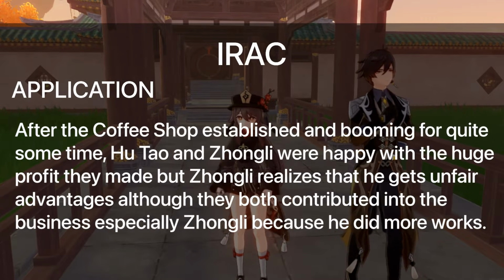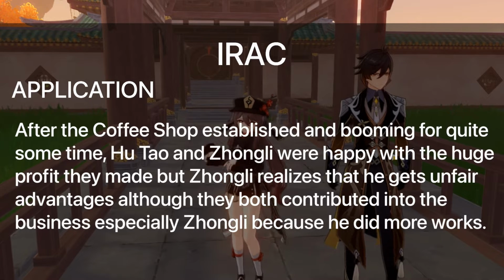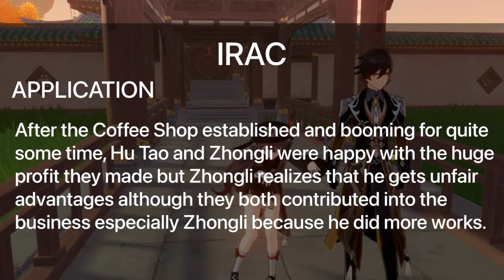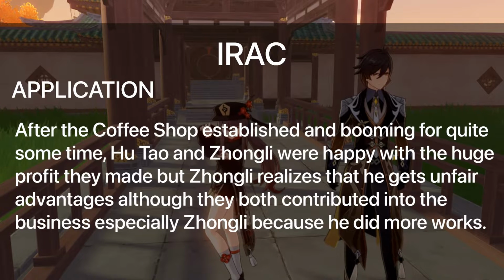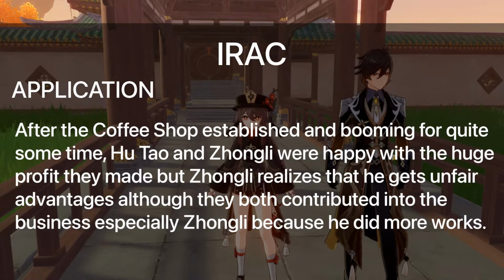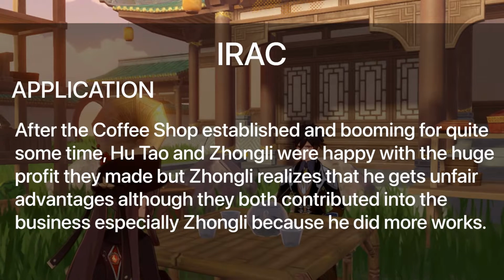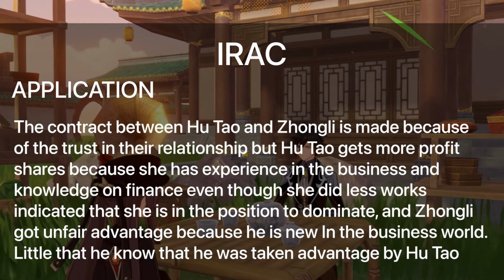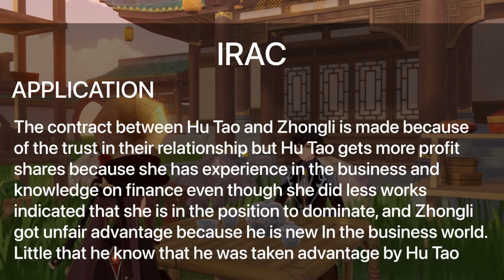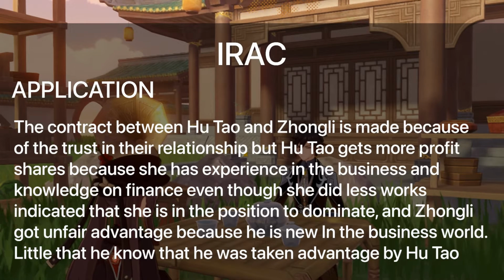After the coffee shop was established and booming for quite some time, Hu Tao and Zhong Li were happy with the huge profit they made, but Zhong Li realizes that he gets an unfair advantage, although they both contributed to the business, especially Zhong Li, because he did more work. The contrast between Hu Tao and Zhong Li is made because of trust in their relationship, but Hu Tao gets more profit shares because she has experience in business and knowledge of finance, even though she did less work, indicating that she is in the position to dominate, and Zhong Li got an unfair disadvantage because he is new in the business world. Little did he know that he was taken advantage of by Hu Tao.